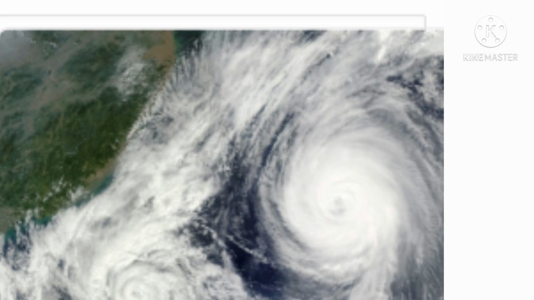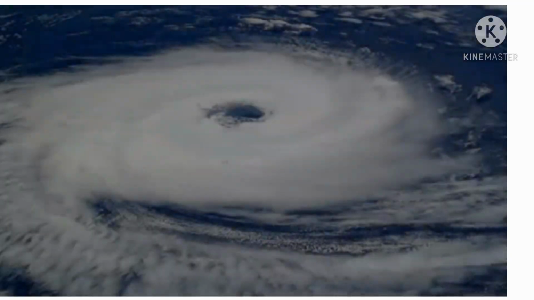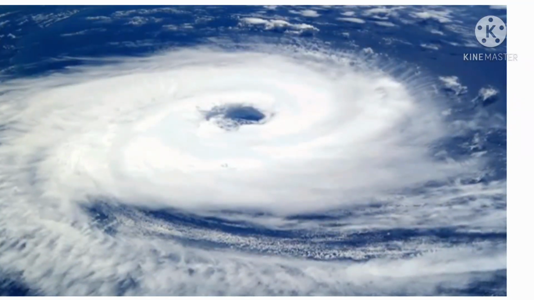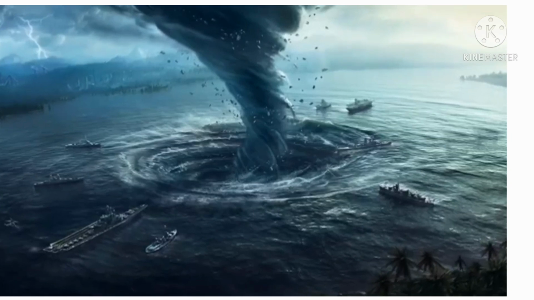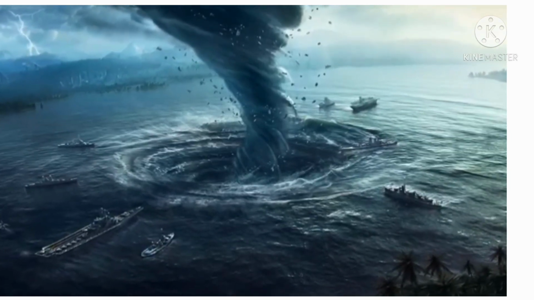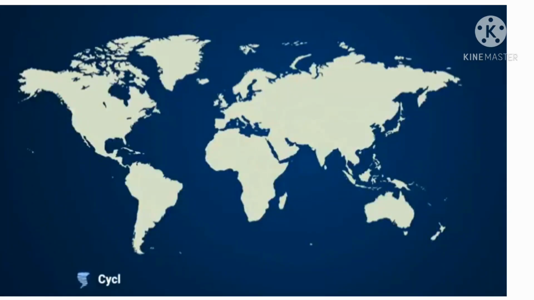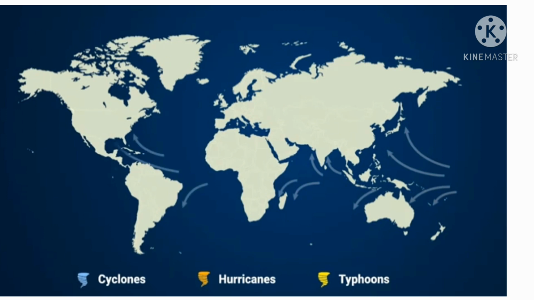Students, please observe this video. Cyclone is a general term used by meteorologists to describe any rotating, organized cloud that originates over waters. Cyclones, hurricanes, typhoons: one event but different names depending on the location.